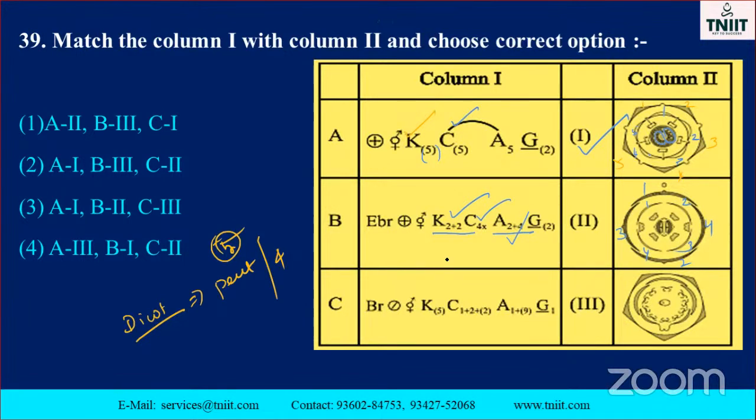Okay. A1, B2, C3. So which one is that? This one, again, the last one. See that K5, united. See that calyx of 1, 2, 3, 4, 5 united. Okay. And then calyx is there 1 plus 2 plus 2. See this one, this is the 1. These two are free. Okay. And the last two are united. See that these two are united.